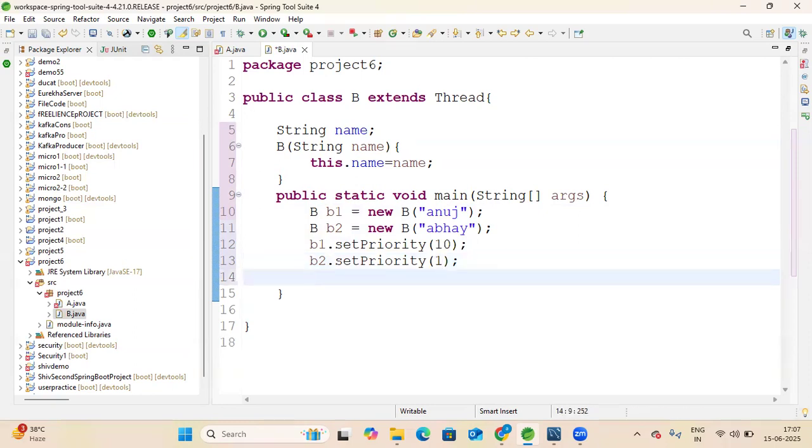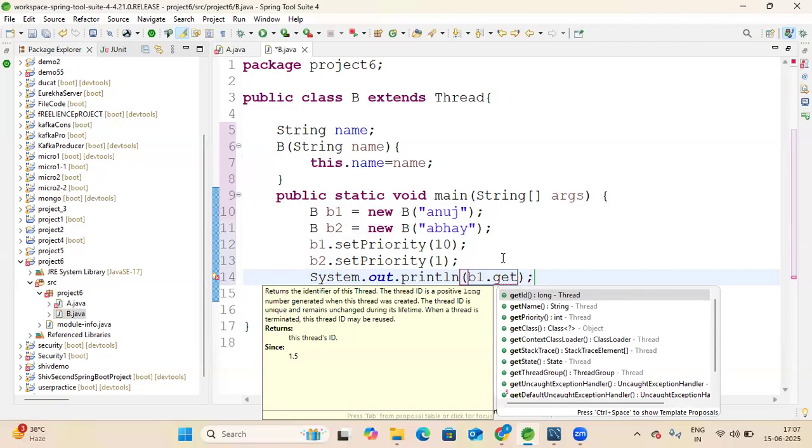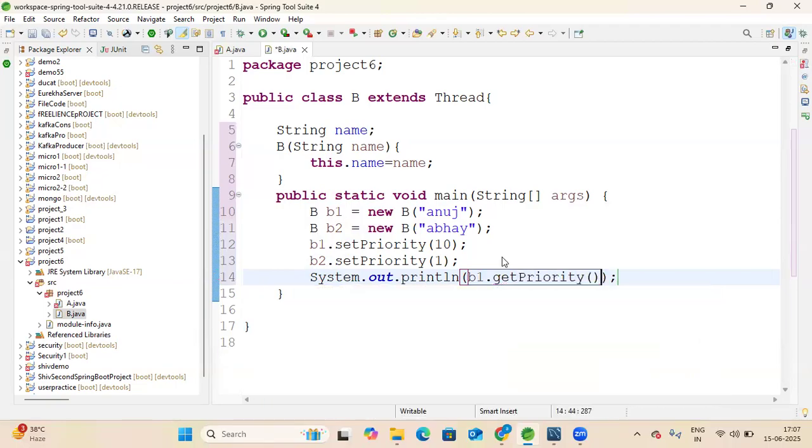Now how do you see what priority is set in the thread? You call the method b1.getPriority, and in this way you will get the priority that has been set.